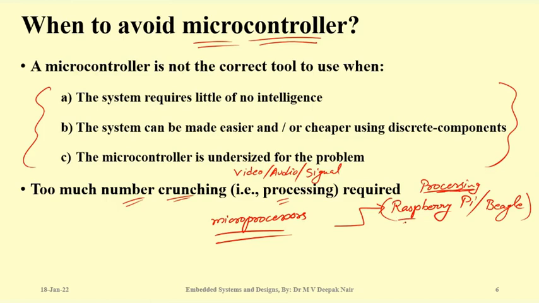Whereas hardware like BeagleBone, Raspberry Pi, Galileo, you should use them when you need to process data, when you have a huge amount of data, when you have a very big program doing some processing-related job, then only go for these boards.